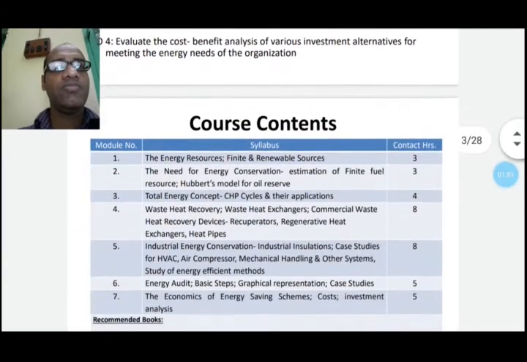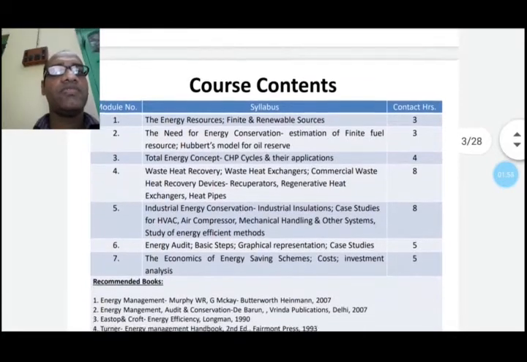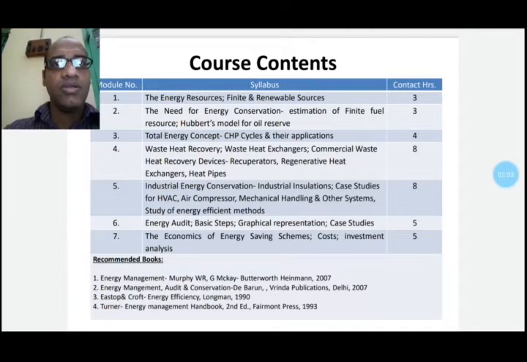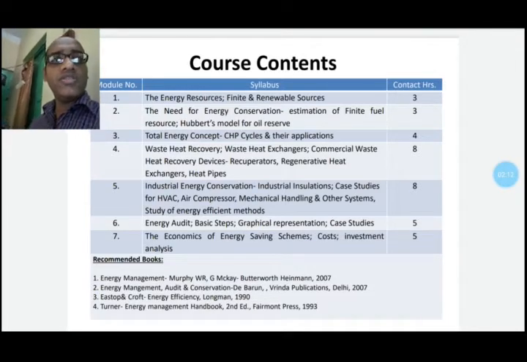Course content. In this course content, first of all we have energy resources, finite and renewable sources. Next module, the need of energy conservation, estimation of finite fuel resources, and Hubbert's model for oil reserves.